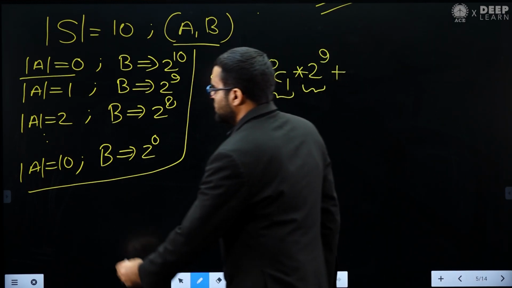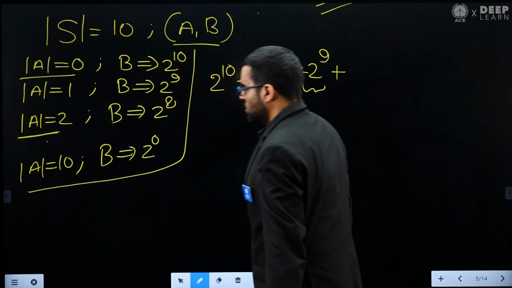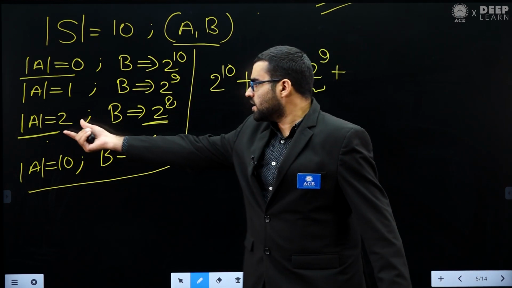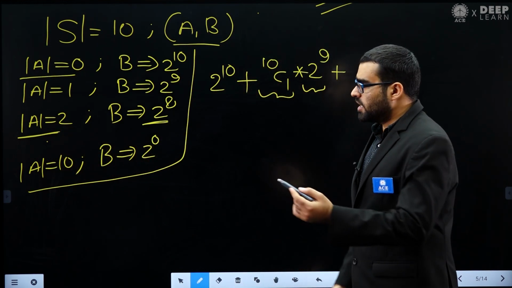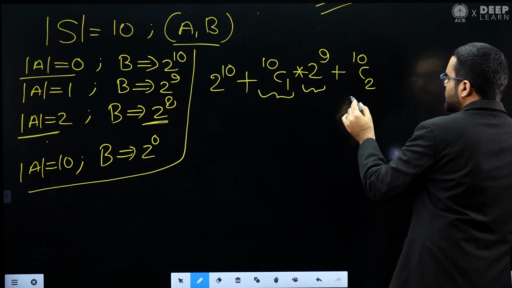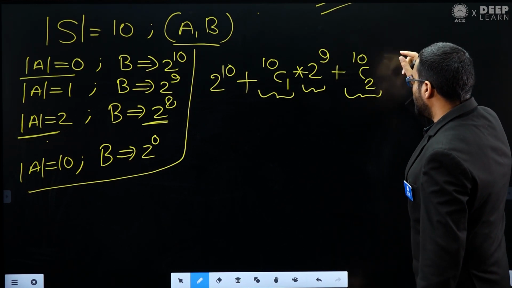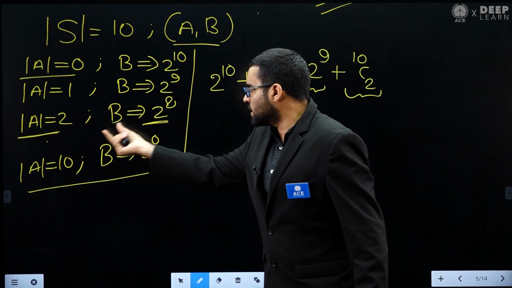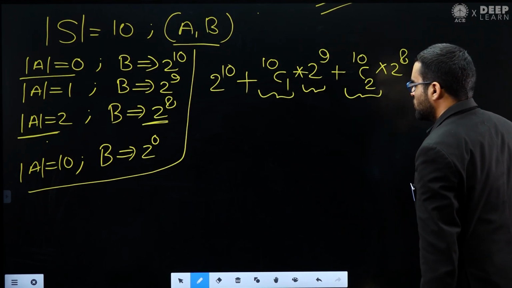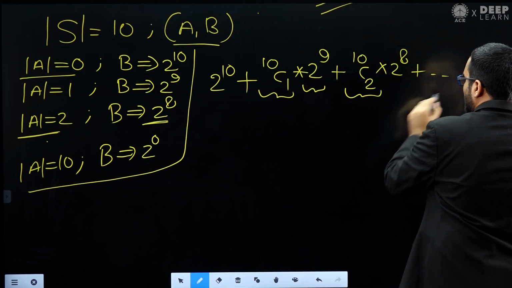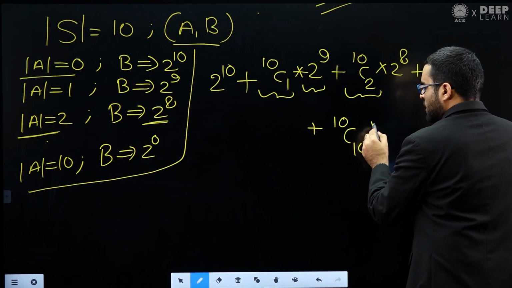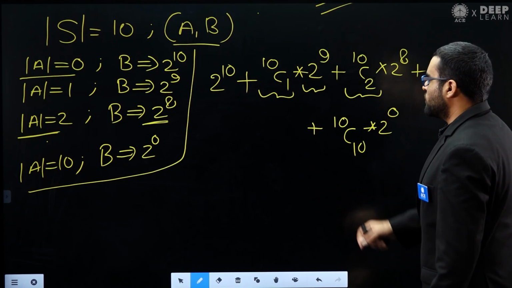Similarly, when set A has cardinality 2, then for B we have 2 power 8 choices. How many such sets A can I create? I can create 10C2 such sets A, and once I fix a set A, I have 2 power 8 choices for set B. If I continue like this, I will get 10C10 multiplied by 2 power 0.